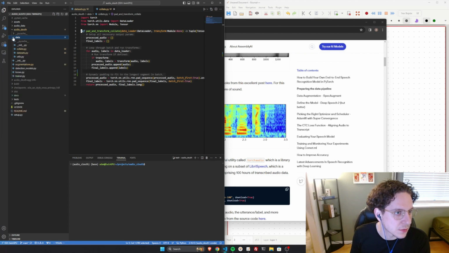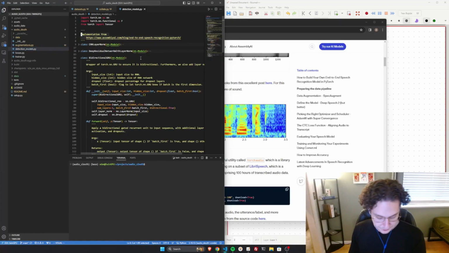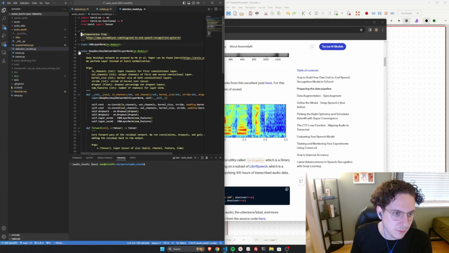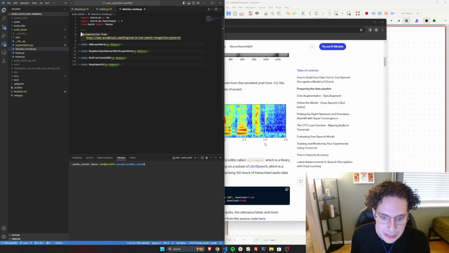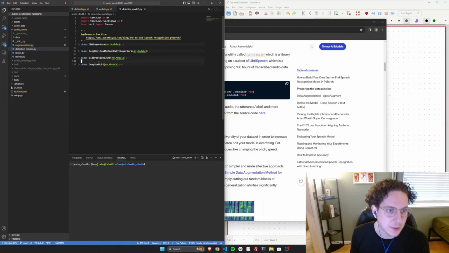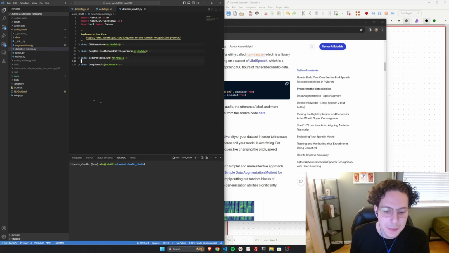Where's audio, not data, audio sleuth, trainer. Oh, detection mod. Oh, yeah. So these are, I already have the reference here. I made marginal naming changes in documentation. This was just for my own sake, that way I made sure I understood the code that I was implementing. But at its core, I already tested out Deep Speech 2 in a very haphazard way, not really fitting within this package. And it did show promise.